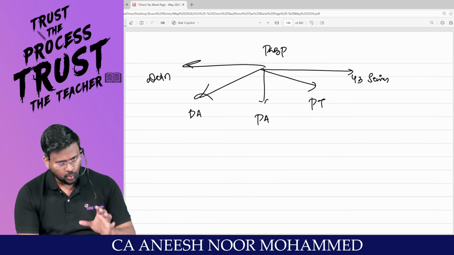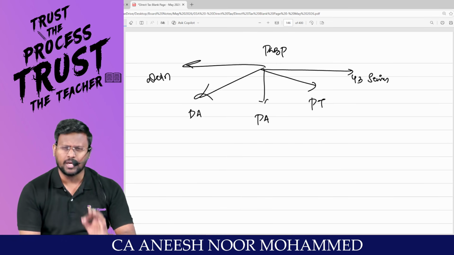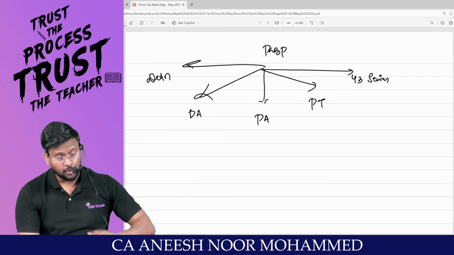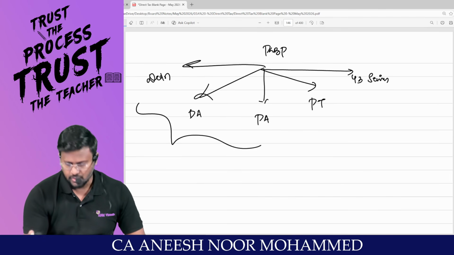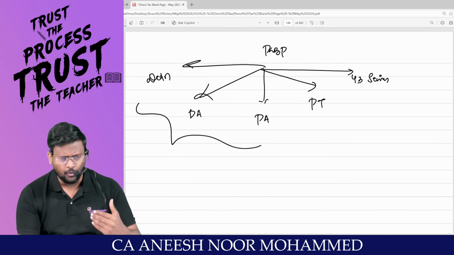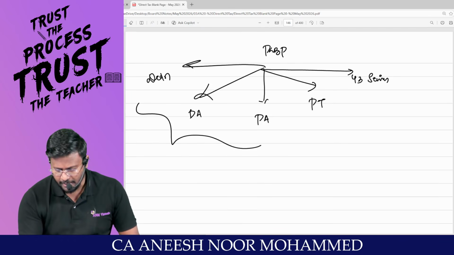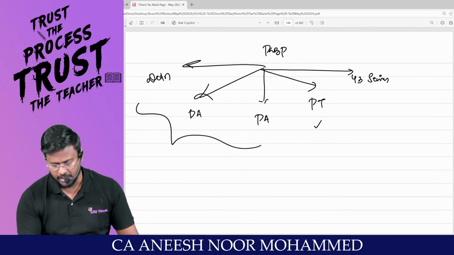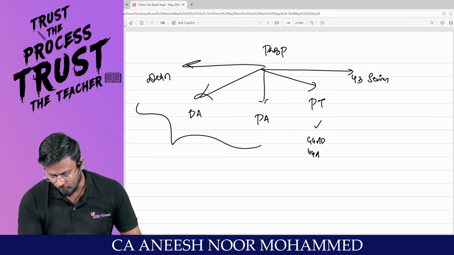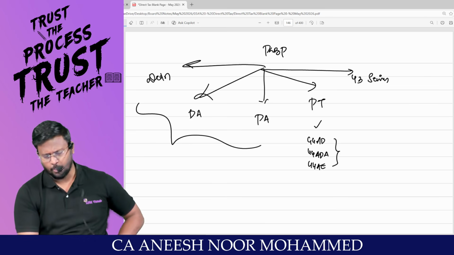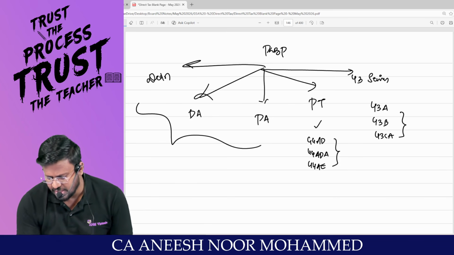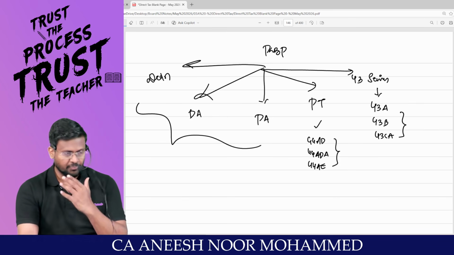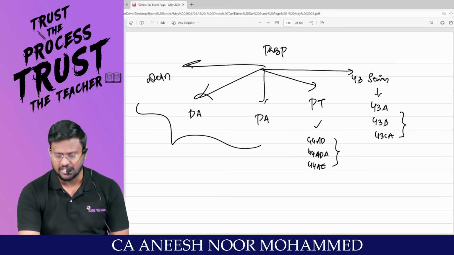If you are traveling through the normal provisions of the PGBP, then you are compulsorily liable to maintain books of accounts. Those books of accounts are subject to tax audit. That's 44AA and 44AB. That's the first 3 slots. If you are not interested to follow this much procedure in PGBP, then for you the presumptive taxation route is applicable, which are 44AD, 44ADA and 44AE. And the miscellaneous: 43A, 43B and 43CA. These are the 3 sections under the 43 series. I don't know where to park it, so I have parked it in the miscellaneous as 43 series.